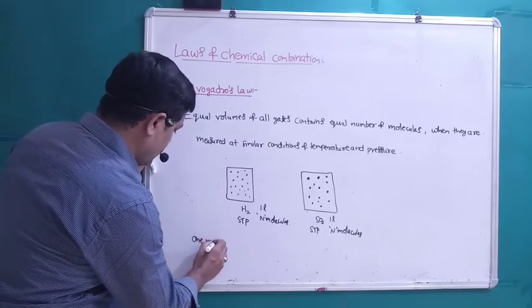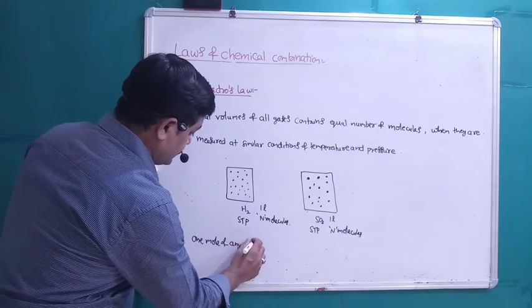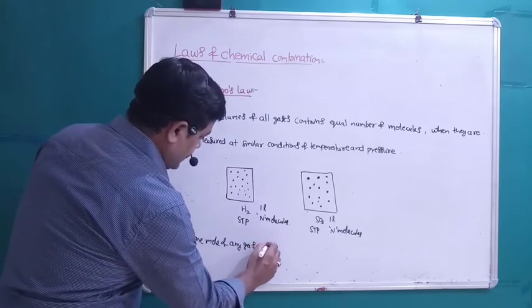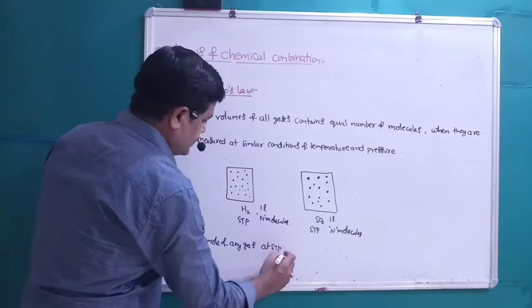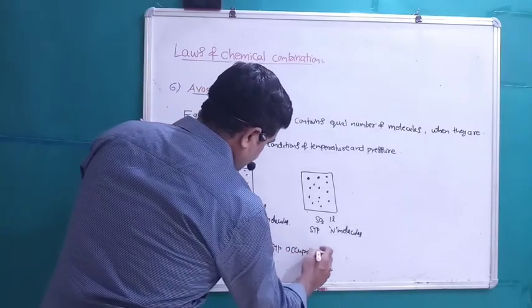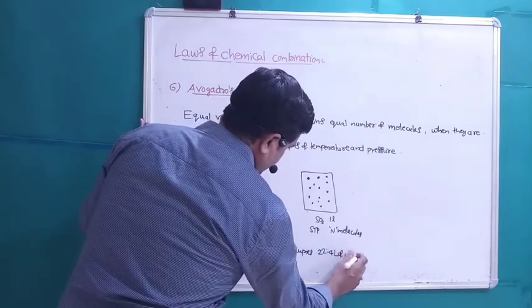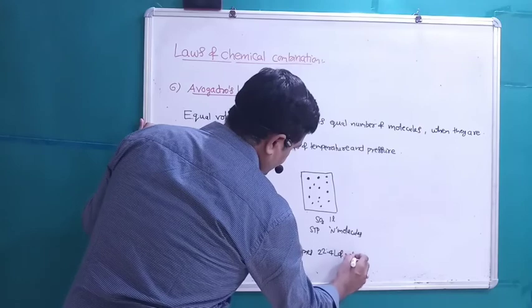1 mole of any gas at STP condition occupies 22.4 liters of volume.